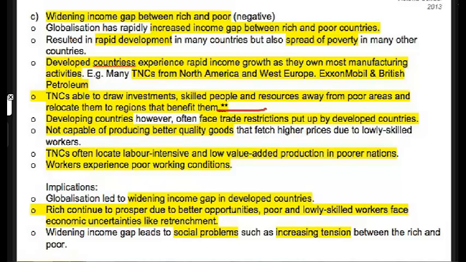On the other hand, developing countries face trade restrictions. They're stuck there in a sense because they say that they can't produce better quality goods. They have lowly skilled workers, and the TNCs actually locate labor-intensive operations there, and then they earn all the money, but the poor countries are stuck in their poverty cycle. So there's a widening income gap, and the rich continue to prosper with opportunities. The poor still have economic uncertainties. Then there's increasing tension because they think it's unfair that they're being exploited and you earn more than them.